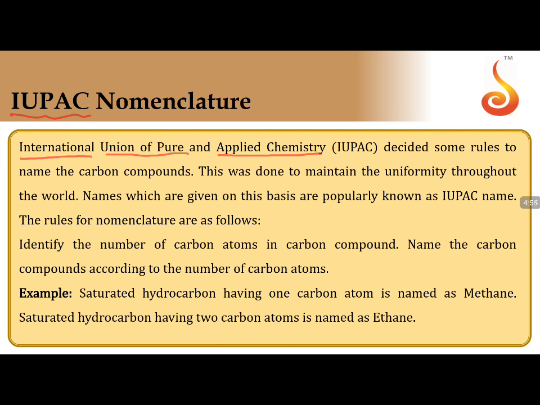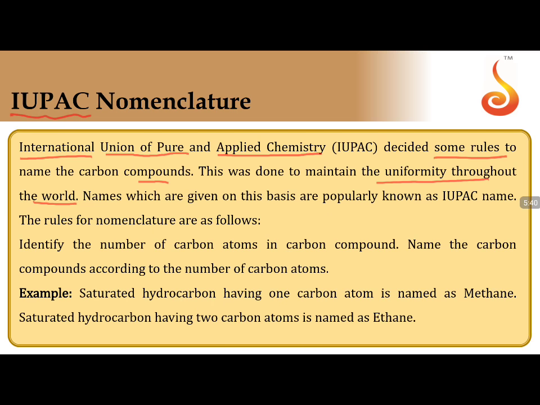Now IUPAC has been framed and taken forward. They have come to one conclusion: all the organic compounds should be given one single name which has to be followed by everyone with certain rules, and guidelines are framed. According to the rules, the names have to be given to the compound. The rules to name the carbon compounds are to maintain uniformity throughout the world. You may belong to any country, you come to me and you will give the name of the compound that I know. That's it. Because we all follow one rule.